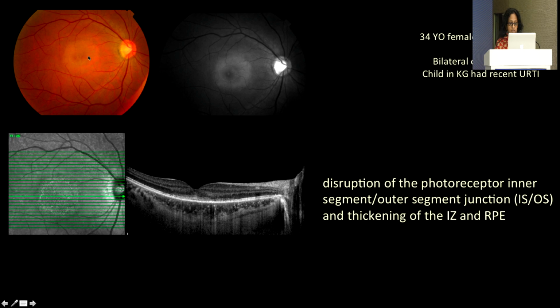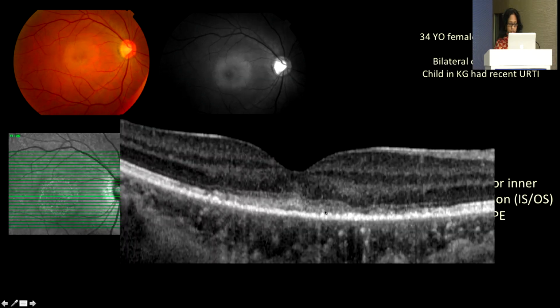This is a patient, she's a young 34-year-old. She had a child who was in KG and developed hand foot mouth disease. She was asymptomatic, but the mother came with this hypopigmented large lesion with poor vision of 6/36 in the right eye and counting fingers in the left eye. Now look at that RPE. Basically, it shows you that there is this boggy, swollen RPE complex with the IZ involved, and that disrupts the photoreceptors.